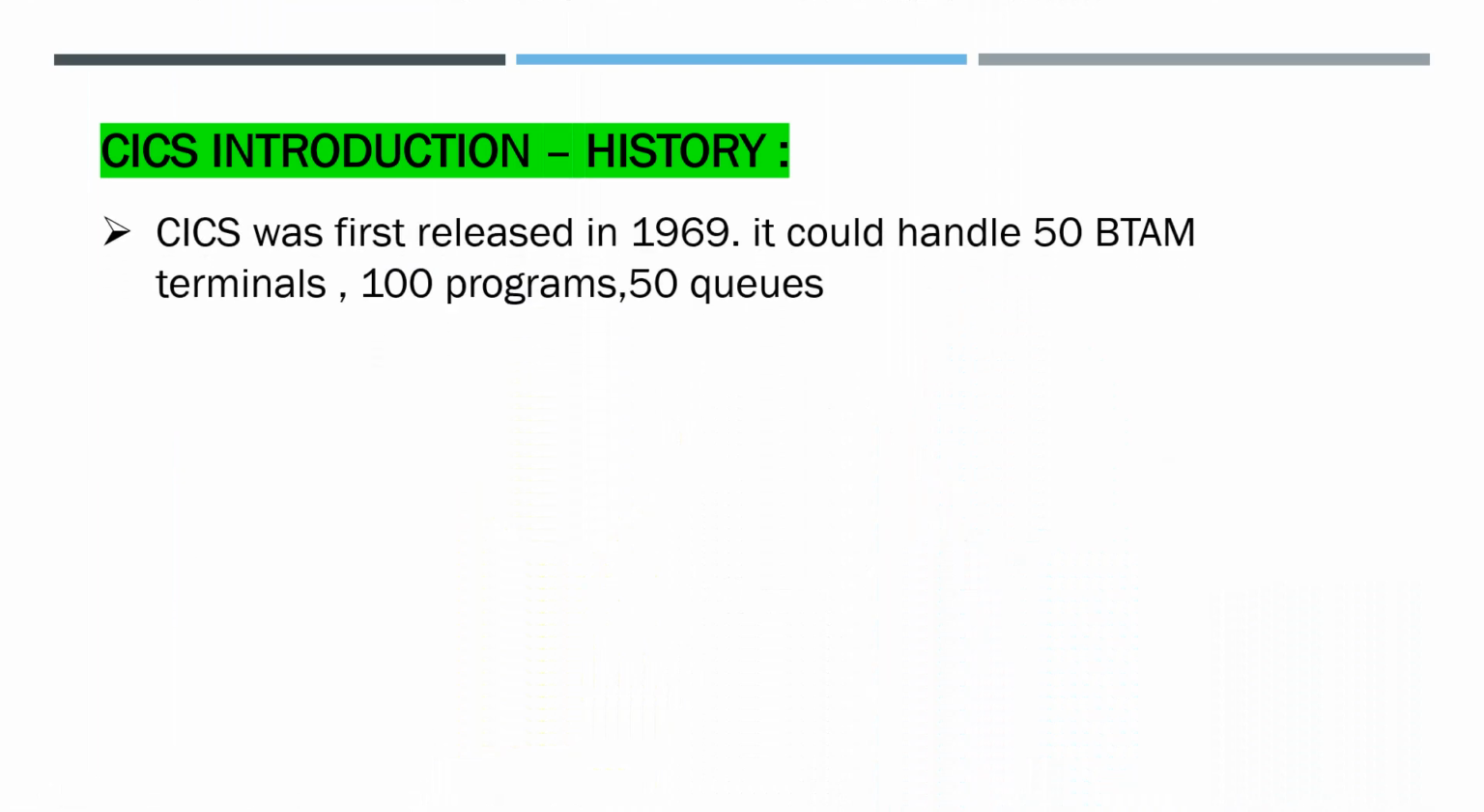History. KICS was first released in 1969. It could handle 50 BTAM terminals, 100 programs, and 50 queues.